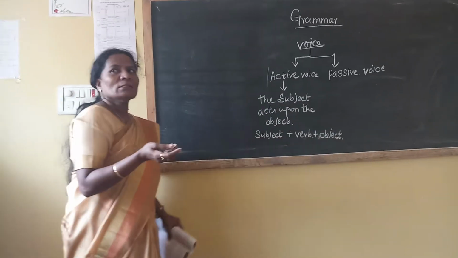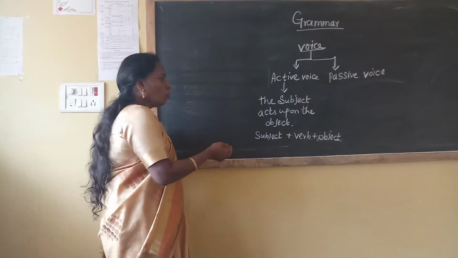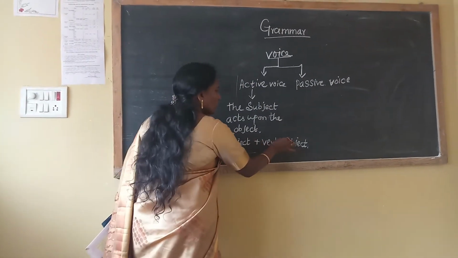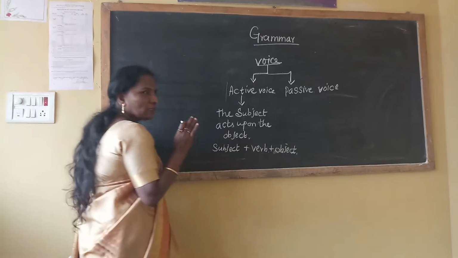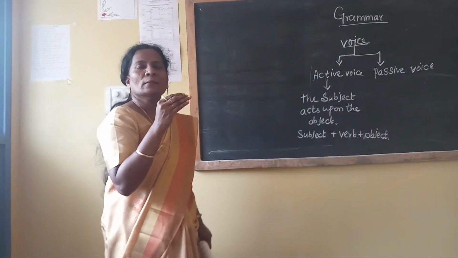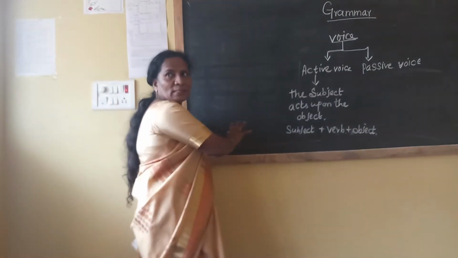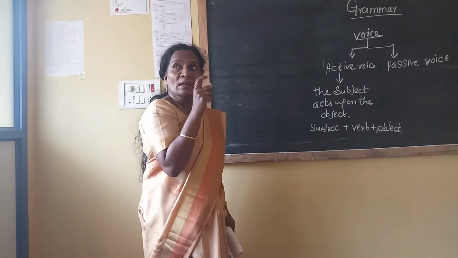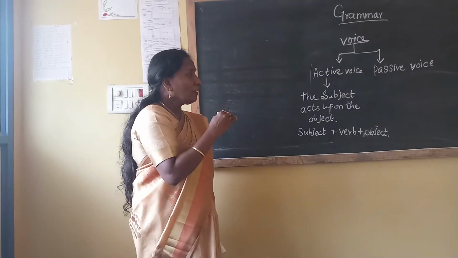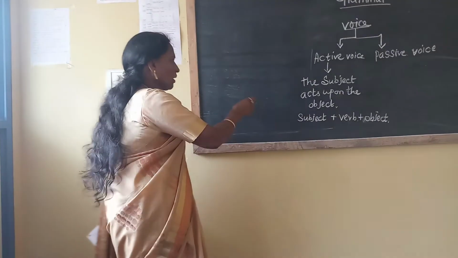Maybe you can forget, otherwise once again I will make you remember what is a subject, what is a predicate, and what is an object. The boy kicked the ball. The boy is the subject. Kicked is the verb. What is the object here? Ball is the object.